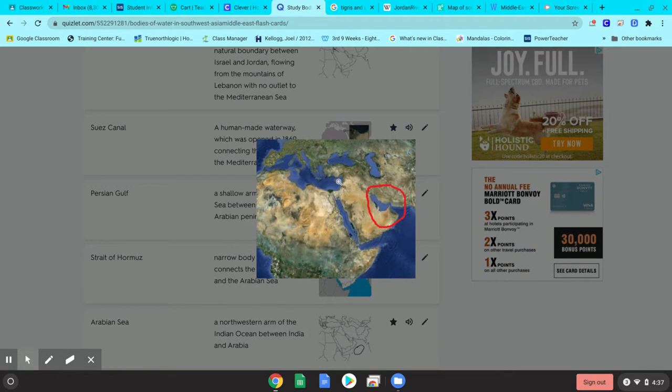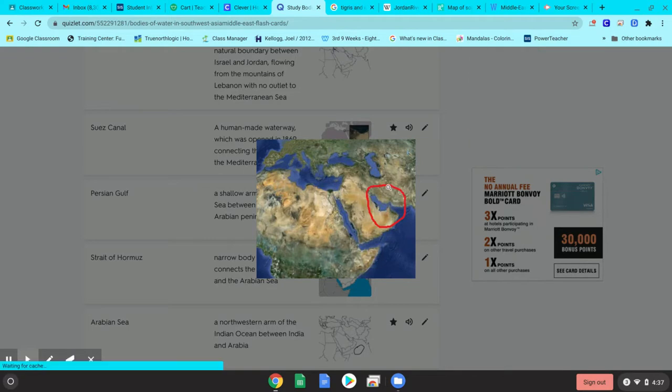So again, Mediterranean Sea, Suez Canal, the Red Sea, Arabian Sea, go up and around the curve, and that curve is the Strait of Hormuz. And then right here is the Persian Gulf.